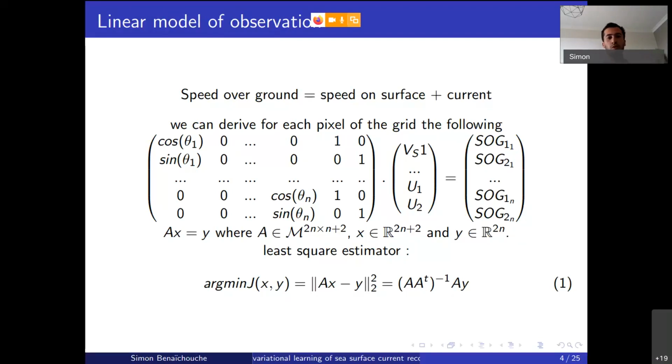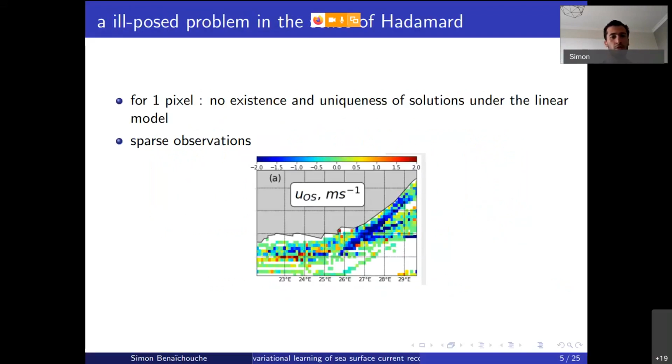If you only have one observation, you derive a linear system that is not invertible because you have an infinite number of solutions. But if you have many, you can give a solution in the sense of a least squares estimation directly. And doing that, when you aggregate observations in a pixel, for example, you can try to invert the current. So this leads to a classical ill-posed inverse problem, because if you focus on only one pixel, you may have no existence or uniqueness of the solution under the linear observation model.